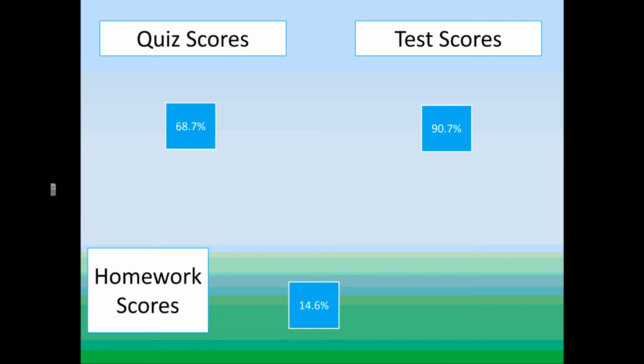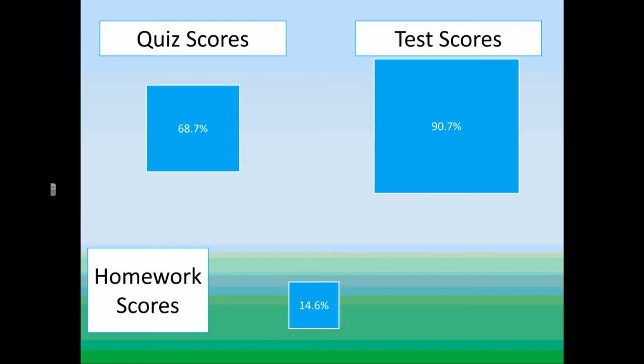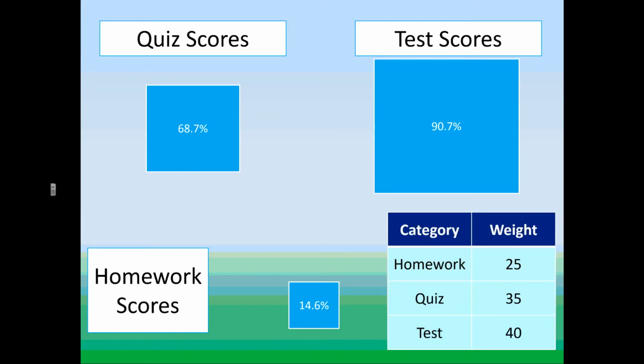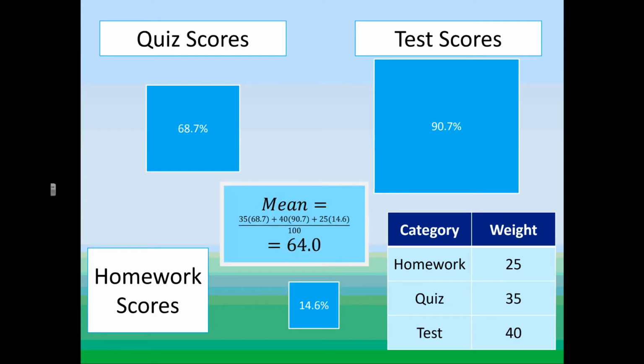Then, based on the mood of your teacher, you get weighted. So some scores become more important than other scores. This is basically just based on the principles that your teacher has, or their mood. They then create a weighted average where they multiply the weights by the averages of your quiz scores, test scores, and homework scores. So they take 35 weights and multiply it by the 68.7 average quiz score. And then they take 40 and multiply it by your average test scores, and they take 25 and multiply it by your average homework scores. Divide everything by 100 weights, and that is how you get an F on your report card.